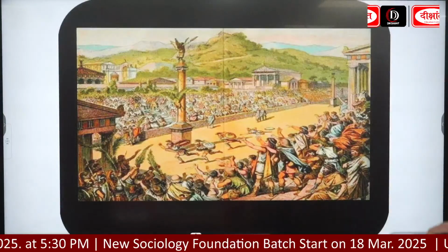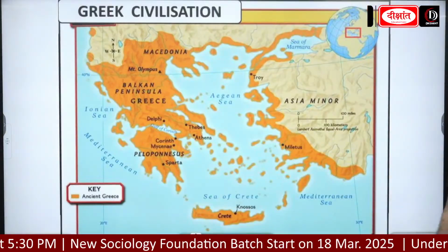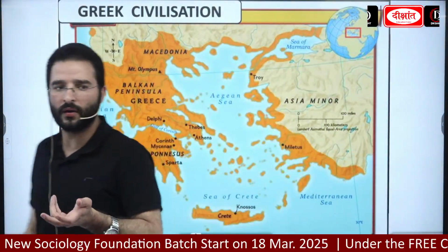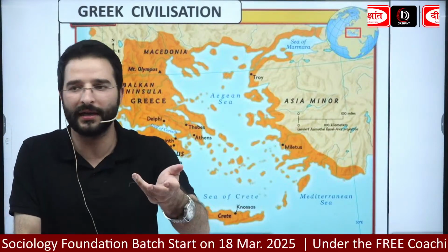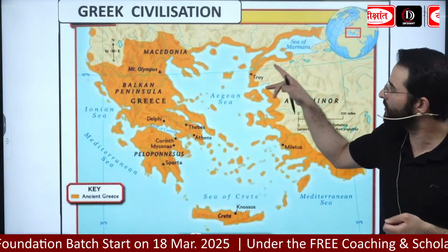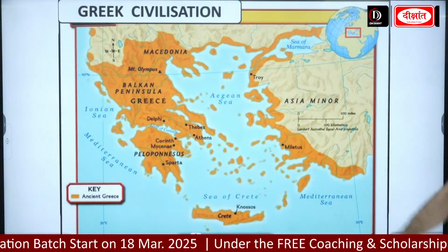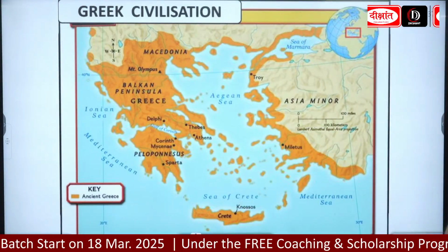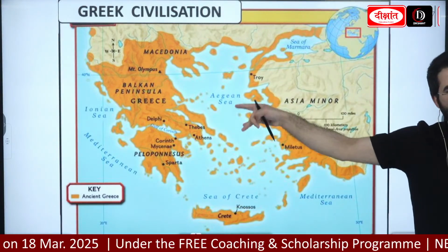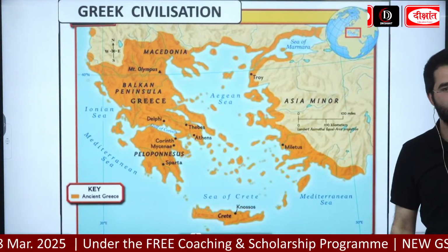Apart from that, guys, we had started with some topics, the events or important civilizations which were there before the 18th century. First of all, we looked at the Greek civilization. We saw that this civilization prevailed in ancient Europe, and cities such as Macedonia, Sparta, Corinth, or Athens had flourished.